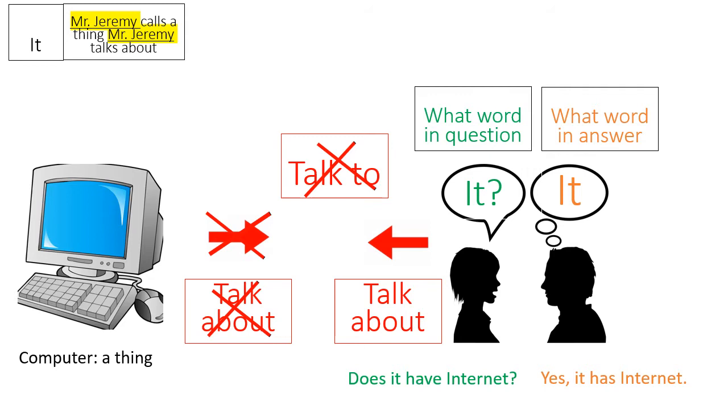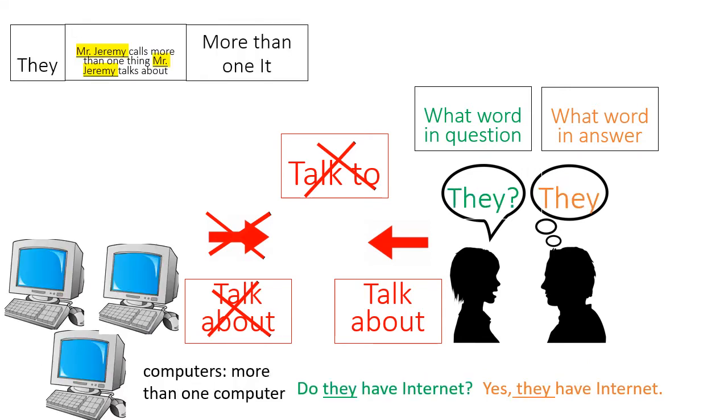So notice these two people are talking about a computer, but a computer cannot talk about or talk to the people. So it can also be a what word. When Mr. Jeremy calls more than one thing Mr. Jeremy talks about, I can call, for example, more than one computer they.